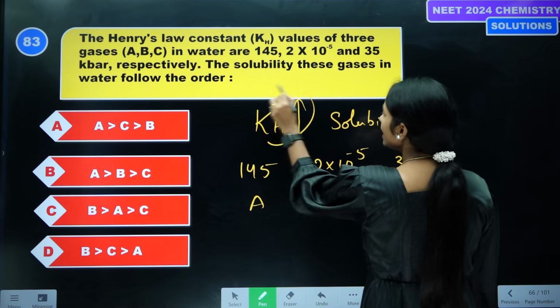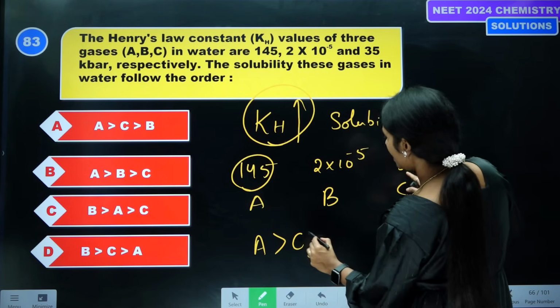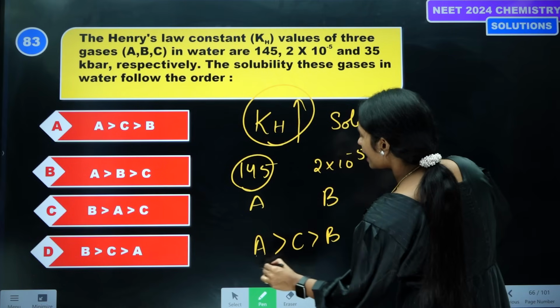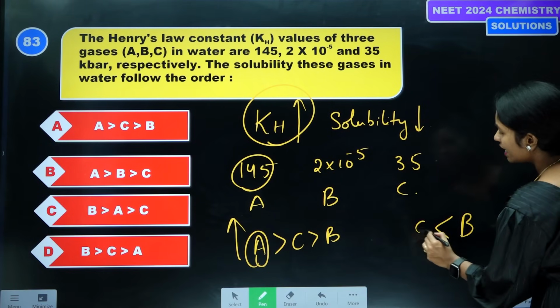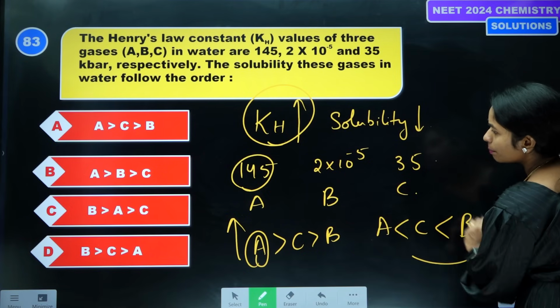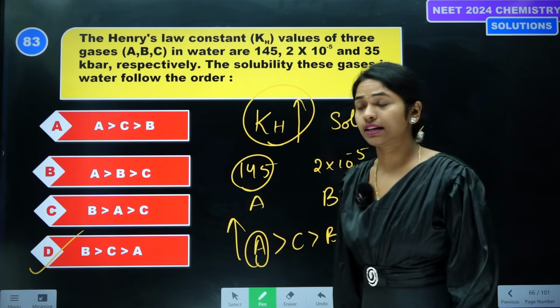Which has the highest KH? High KH is A, next is C, next is B. So high KH means low solubility, and the order is reversed. B is more, then C, then A. Option D is the correct answer.